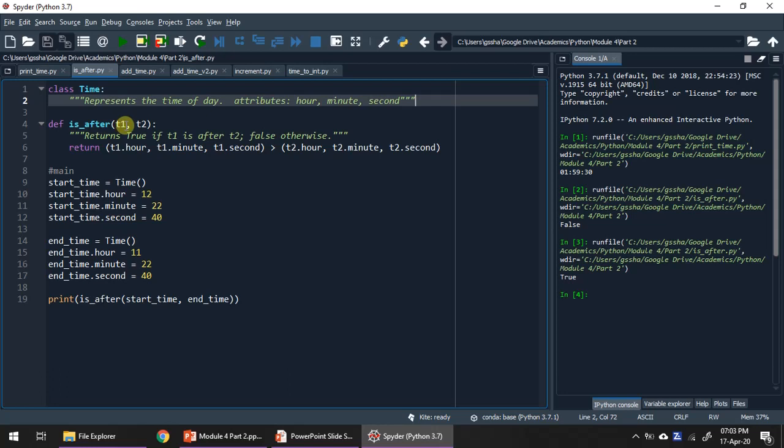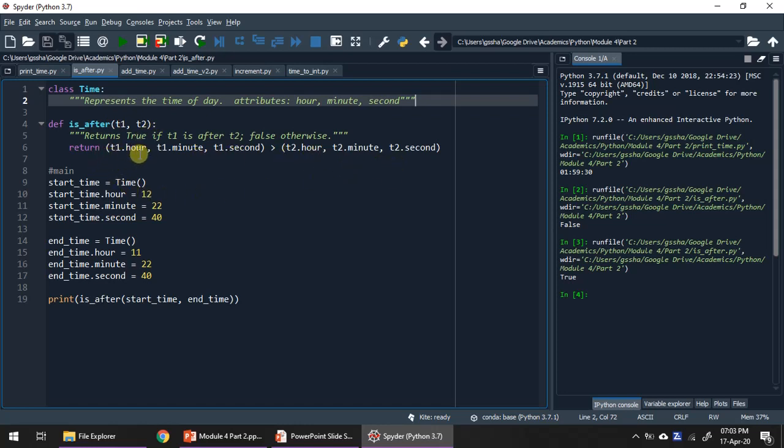t1 is the time object that is passed by the main program and t2 is another time object passed by the main program. This function should return true if t1 follows t2, meaning that the values of t1 should be greater than the values of t2. If that is the case, this function is going to return true. In other cases, it is going to return false. So the code inside this function is just the comparison.